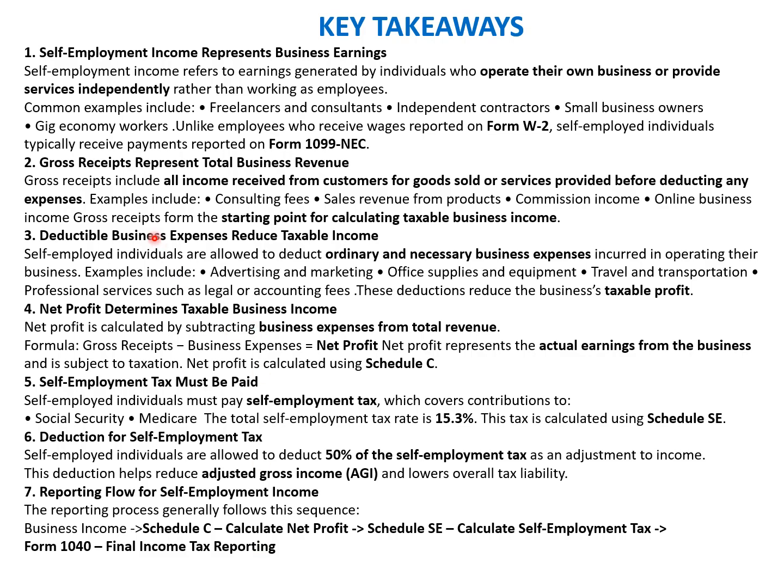So what we have learned, we have understood the concept of self-employment income, which is the business earnings, and we also understood the category of people who are treated as self-employed, which includes consultants, freelancers, gig workers, etc. We understood the concept of gross receipts representing the total business revenue. We understood the concept of deductible business expenditure that reduces the taxable income. We also understood the concept of net profit, how it is determined, and how it is reported through Schedule C, and then finally reported in Form 1040.